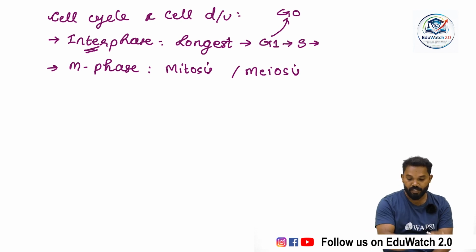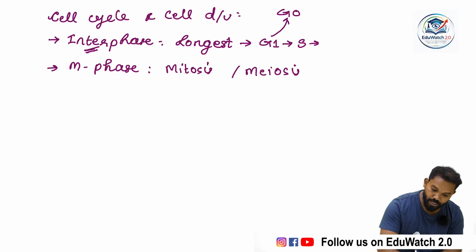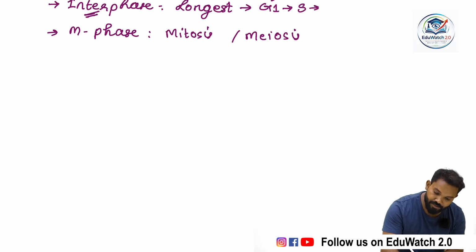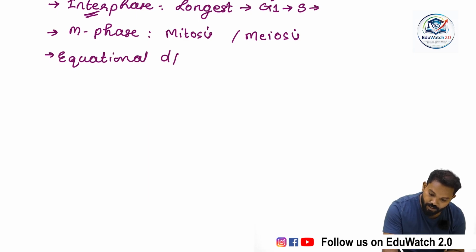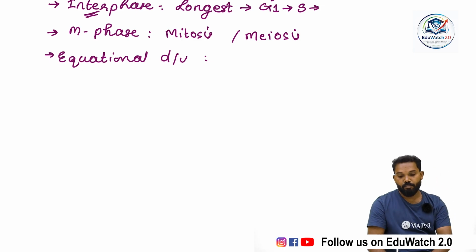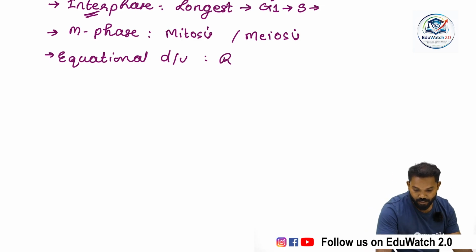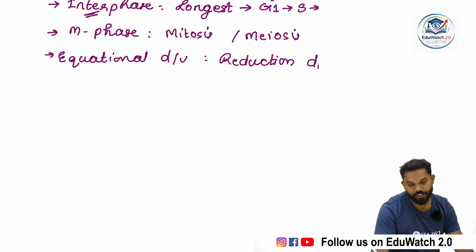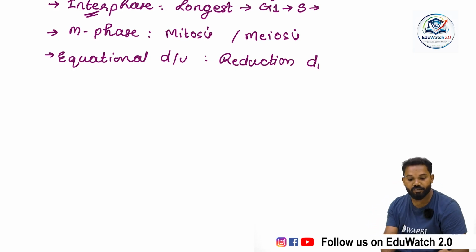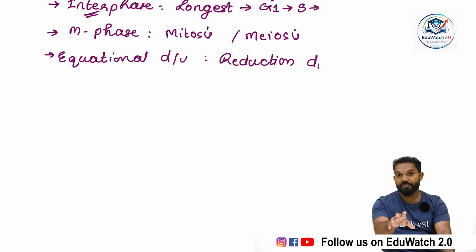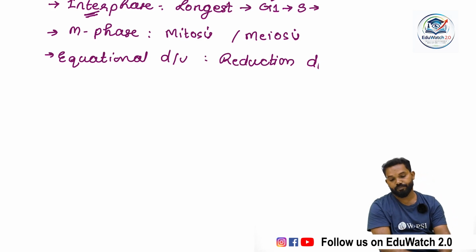Both are cell division processes, but mitosis is generally known as equational division. What is equational division? Meiosis is known as a reduction division. What is a reduction division? Why is mitosis known as an equational division?